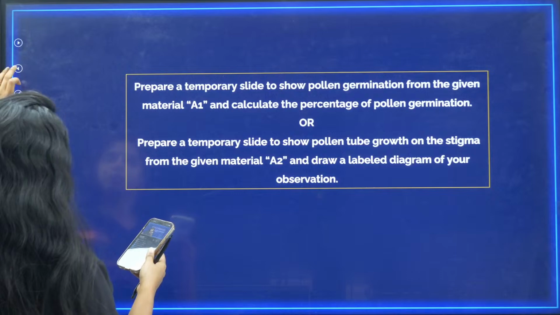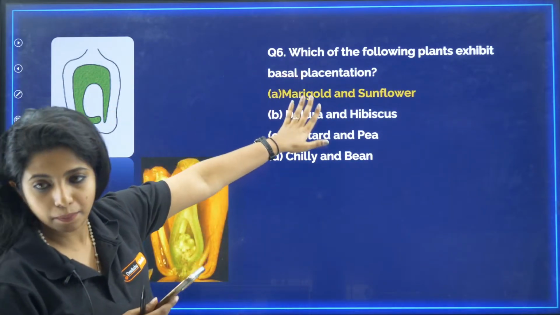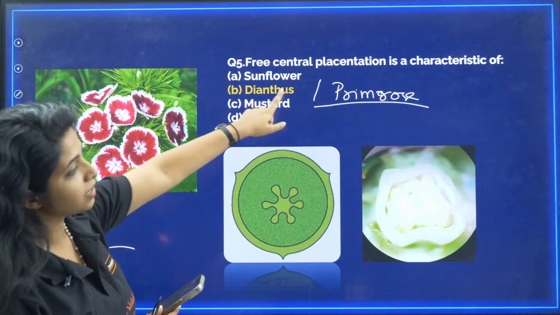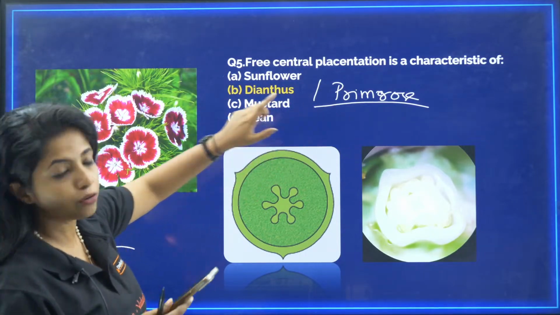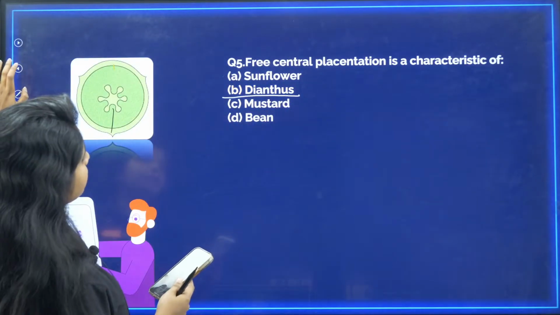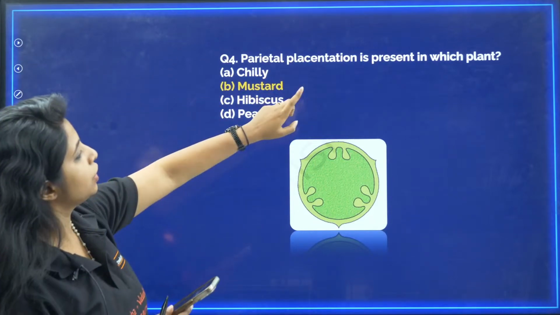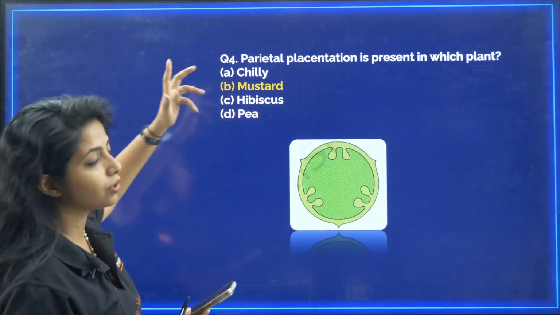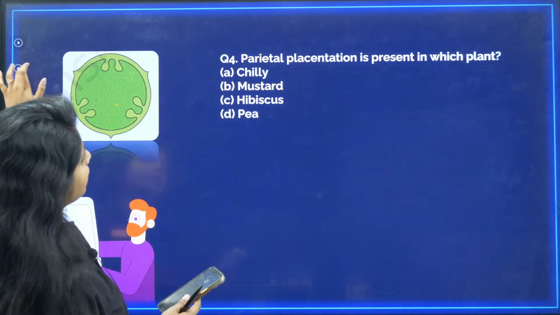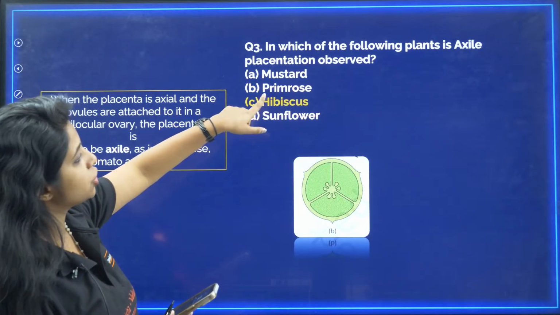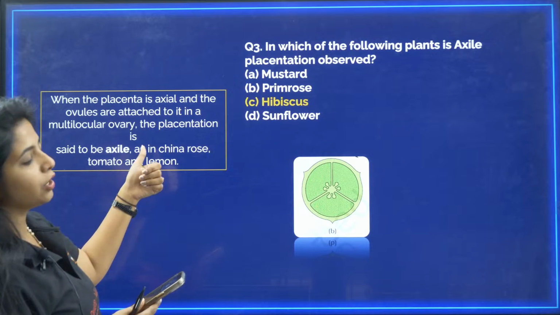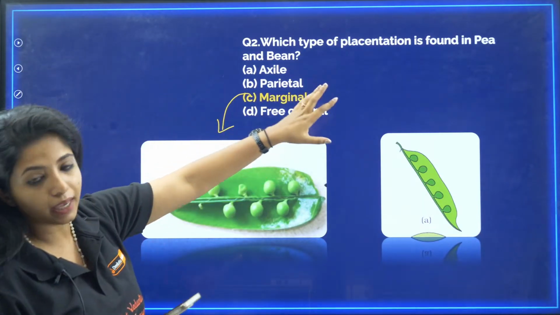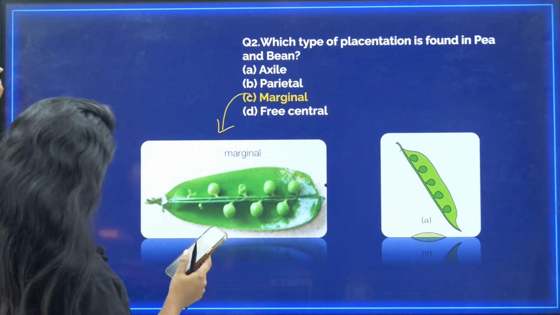So children, just go through the examples, they are very much important. Basal is marigold and sunflower, remember it, okay. And free central, it is dianthus and primrose. And then you have what? Parietal, you have mustard. PM, you can remember, Prime Minister, like that. And then you have exile placentation in hibiscus, tomato and lemon. And also you have marginal placentation in the case of pea and bean. I hope that is done, okay.